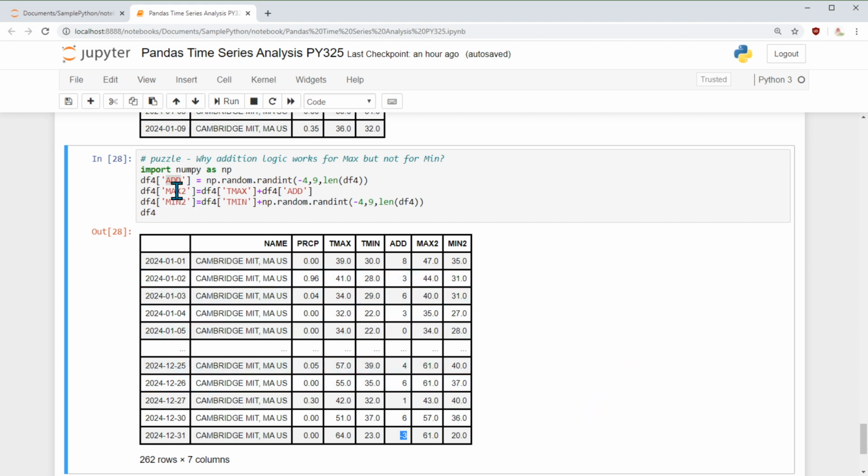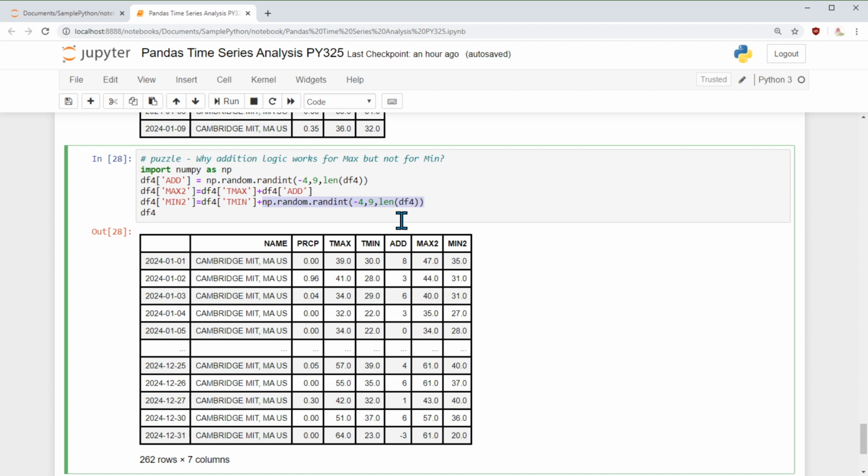Then what I say is my future maximum temperature is going to be the historical maximum plus this add. Then I repeat the same thing: the future minimum is the historical minimum plus this random. I have written it out once again.